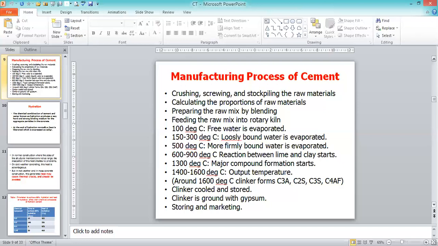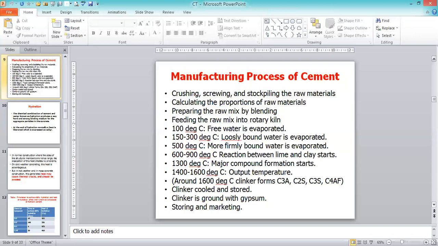After that, the end product will be produced. High heat will be there, and then it has to be cooled down and stored. The clinker is ground with the gypsum. The clinker is ground with the addition of gypsum. The gypsum is added to get the setting properties. We are able to achieve the setting properties of the cement by using the gypsum. That's why we add it with the clinker.